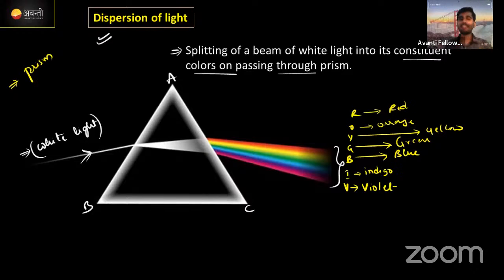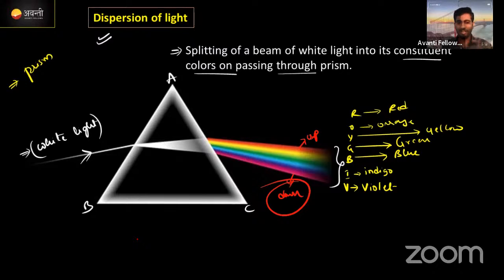Correct now? And then we need to know about a few more things here. White light came, but it splits into 7 colors. Why does red come in the up position? Why does violet come in the down position? We need to know this. This is a very interesting topic from this prism.